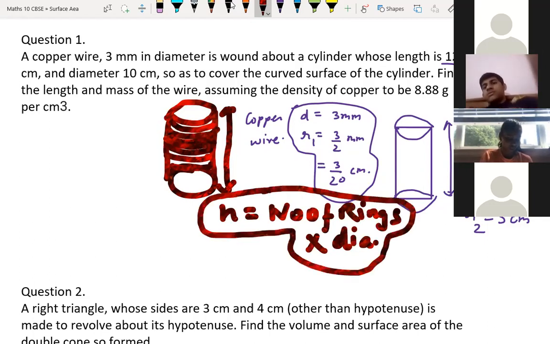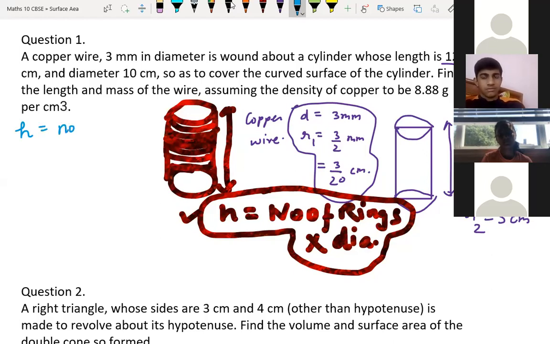So this height of the cylinder is nothing but number of rings into diameter. So here we write H is equal to number of rings into diameter.